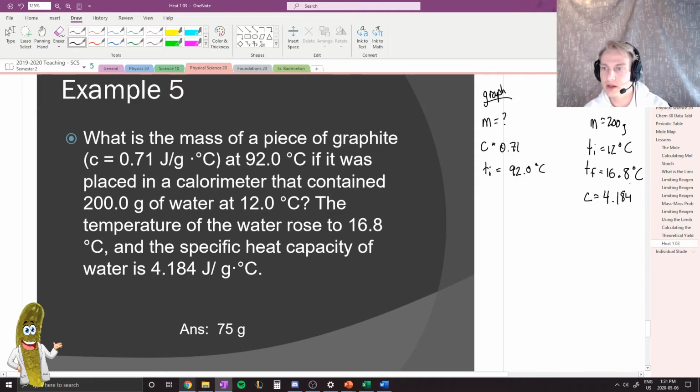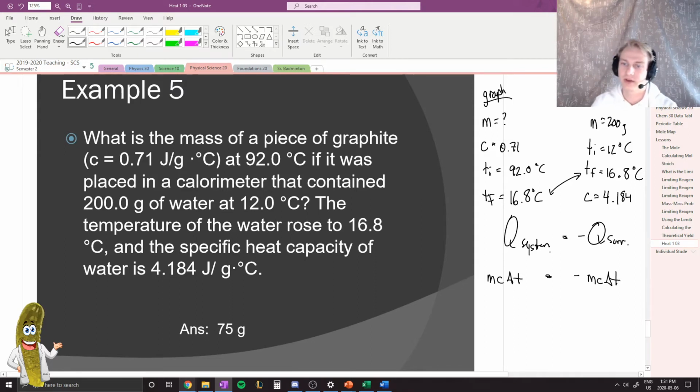So again, if we know that the temperature of the water is rising to 16.8, we're going to assume that the temperature of the graphite is going to fall to 16.8 degrees Celsius. Again, the whole point of a calorimeter is to have heat exchange where two things are becoming the exact same temperature. So we should be able to solve for this then. Again, we're going to say that the Q of the system is equal to the negative Q of the surroundings. So MC delta T is equal to negative MC delta T of the water and of the graphite respectively.